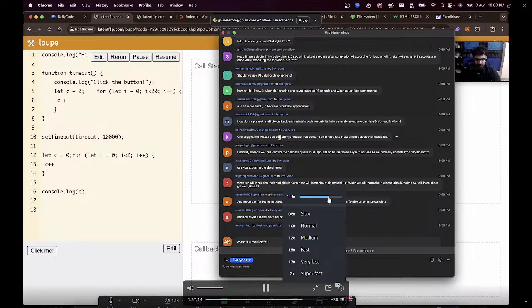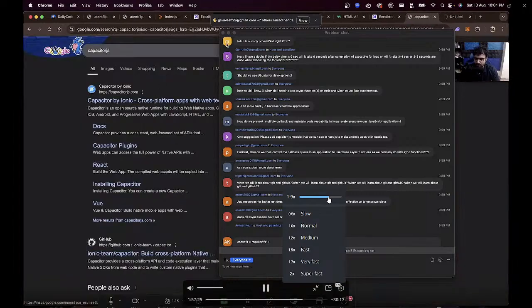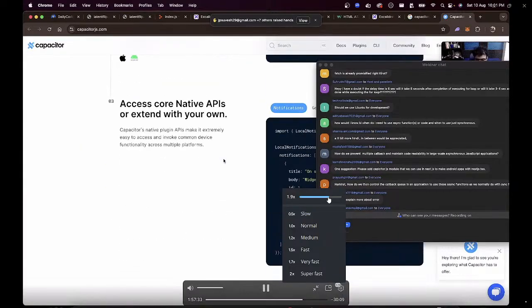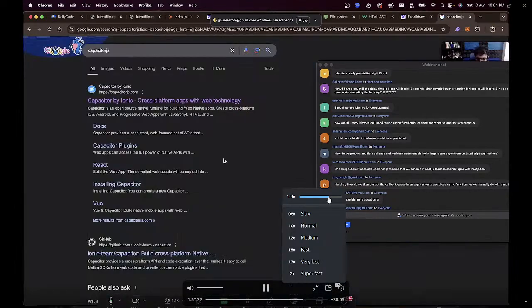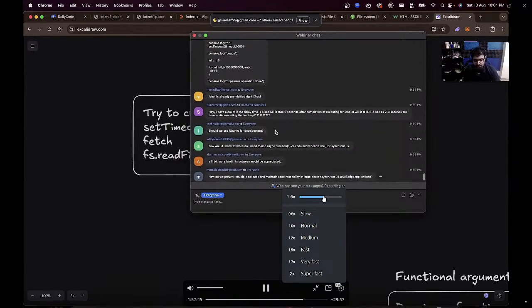One suggestion: please add a Capacitor JS module so we can understand how to use Next.js to make Android apps. Is this okay? It's by Ionic, yeah. Why not just do React Native? It's good if you want to cover this, but React Native is fairly easy to understand now. I've used the Ionic framework in the past. Convince me if it's a better thing to do over React Native, and I'm happy to do it. I'd rather just do React Native.